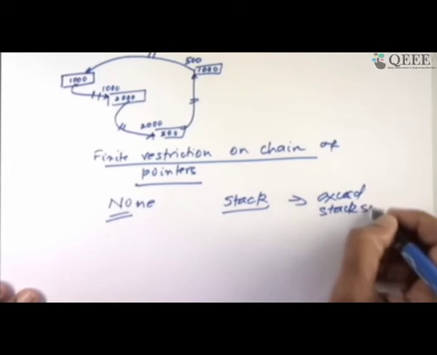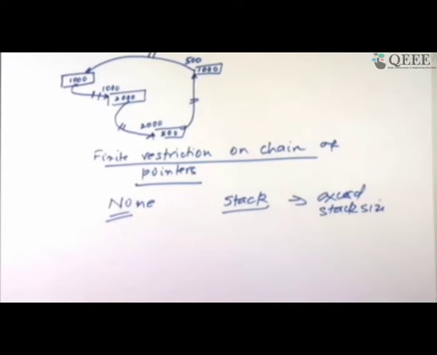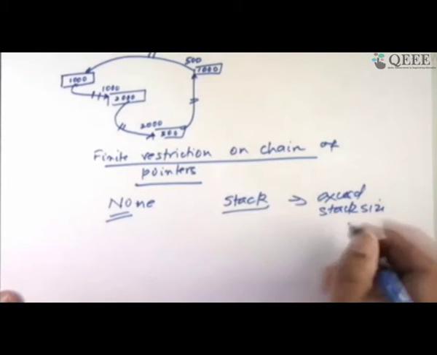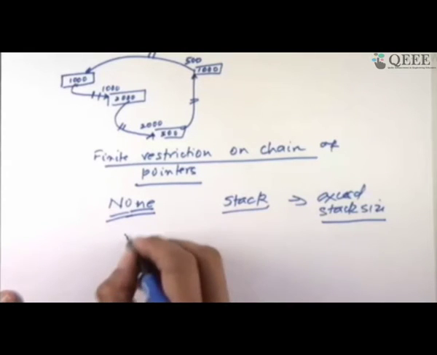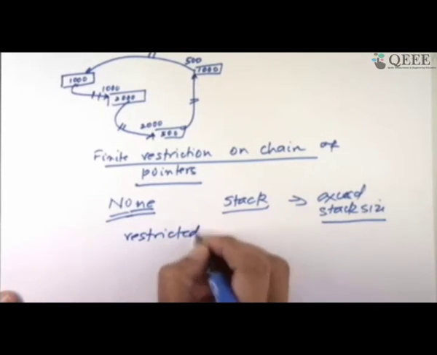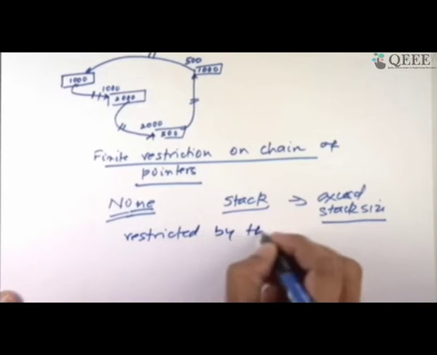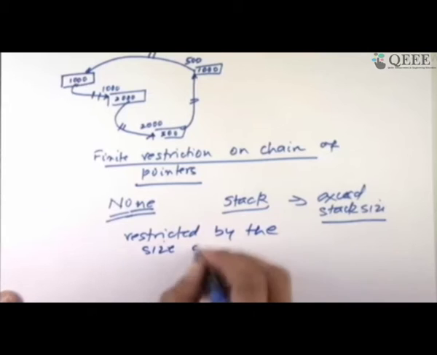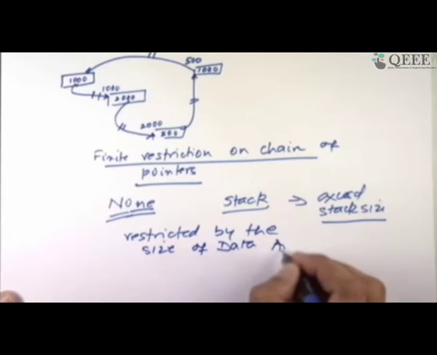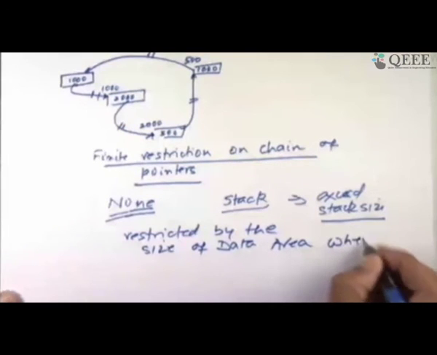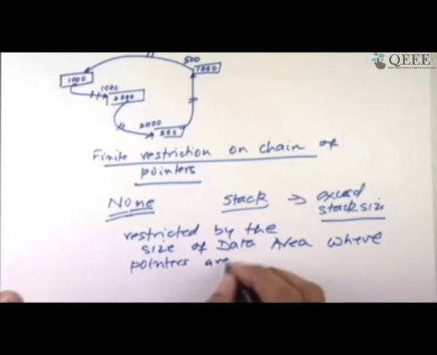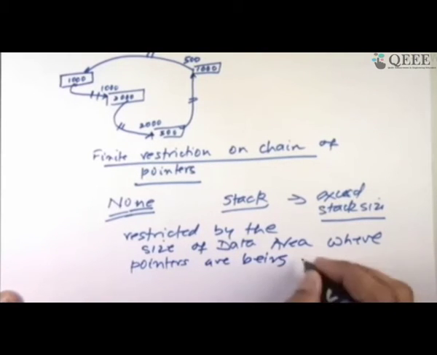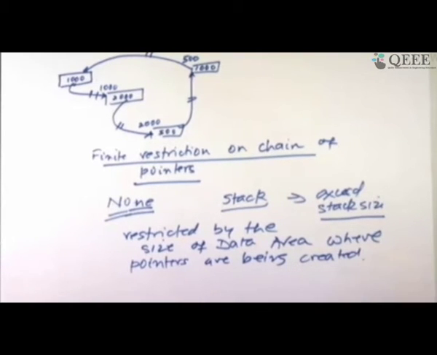So a priori there is no limit, but depending on which area you are doing this, you may exceed the size of that by doing it again and again infinitely, and therefore you may get a segmentation fault. So no preconceived finite limit, but they are restricted by the size of the data areas as decided by the OS and compiler. There is no other restriction. It depends on where the pointers are being created. If we're doing it on the heap, then it is restricted by the size of the heap. If we're doing it in the stack, then it's on the stack, and so on.